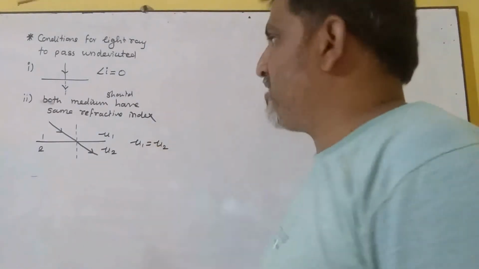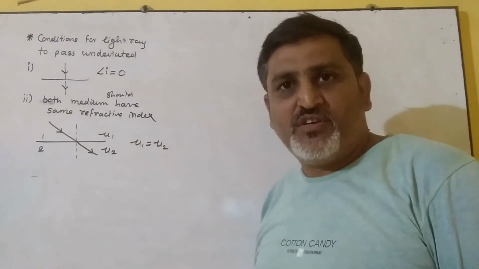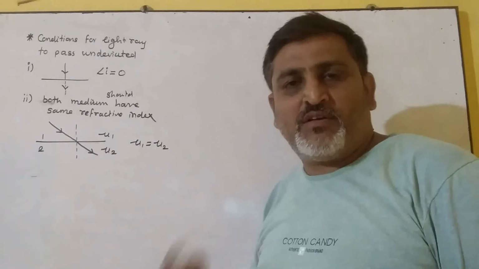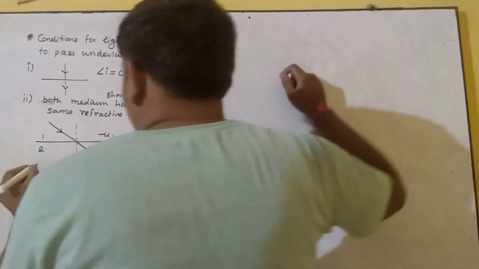undeviated. So these are the two conditions, and the question asked is: state the two conditions in which the light ray passes undeviated while passing from one medium to another medium.